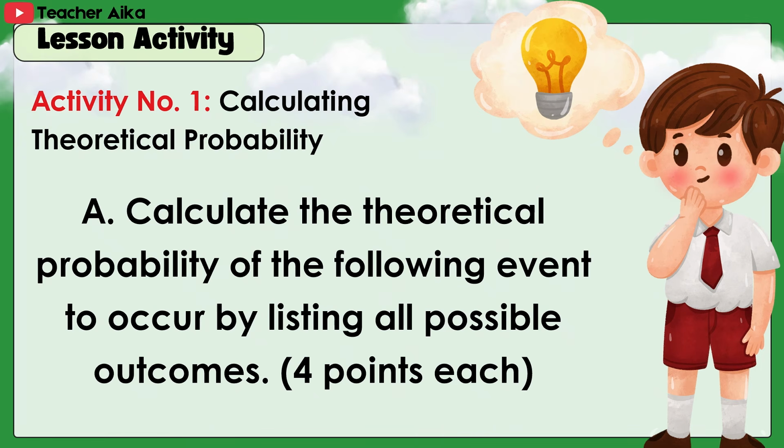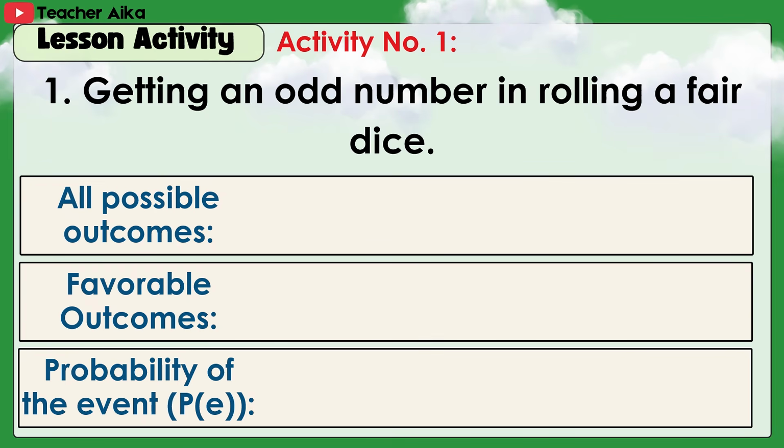Lesson activity number 1. Calculating theoretical probability. A. Calculate the theoretical probability of the following events to occur by listing all possible outcomes. 4 points each. 1. Getting an odd number in rolling a fair die. Answer: 1 to 6; favorable outcomes 1, 3, 5.